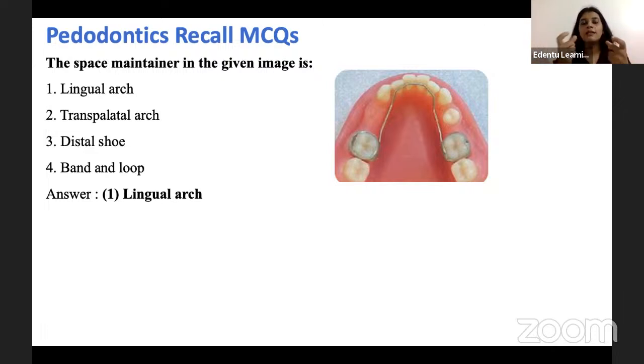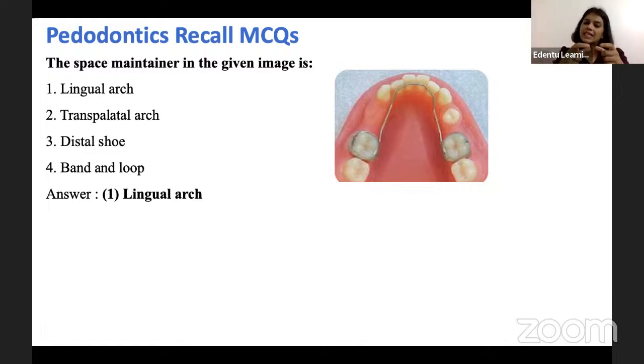Leeway space is the combined mesiodistal dimension of the primary canines and the primary first and second molars, which is slightly greater than the combined mesiodistal width of the permanent canines and the permanent premolars.